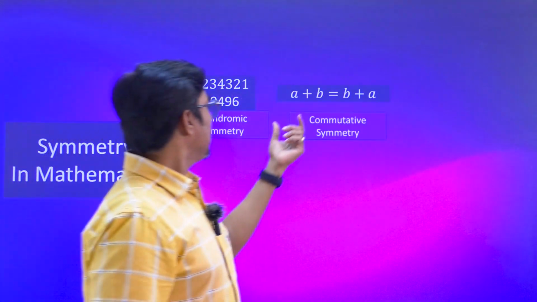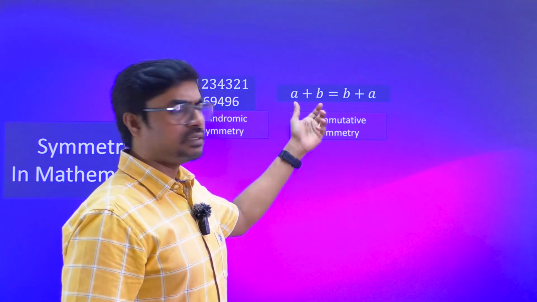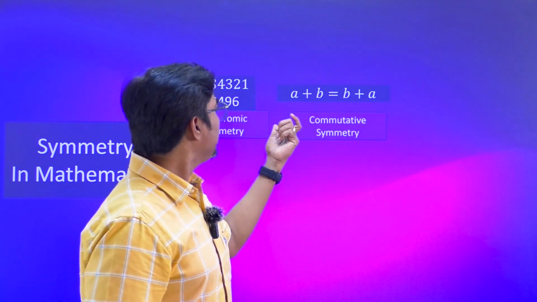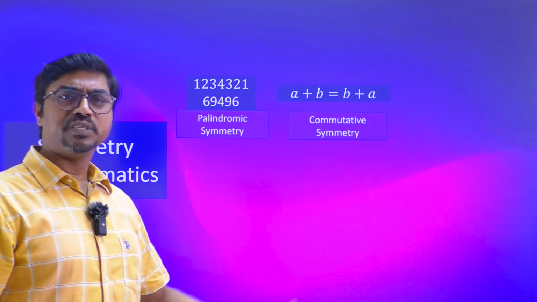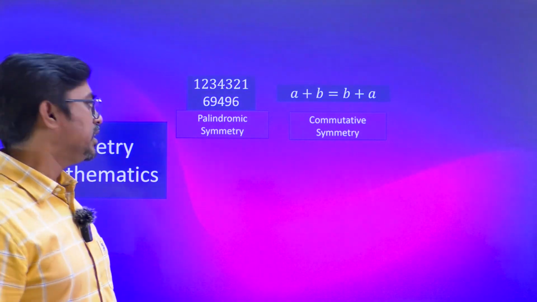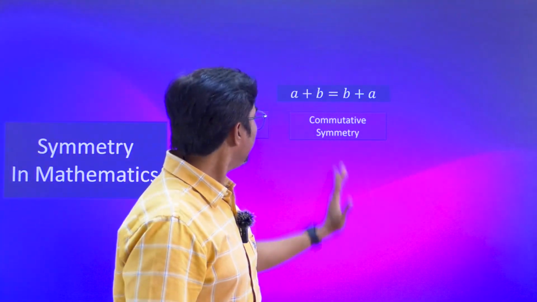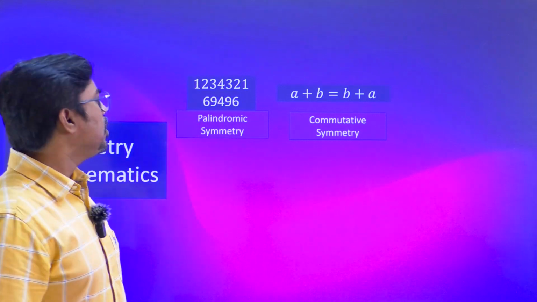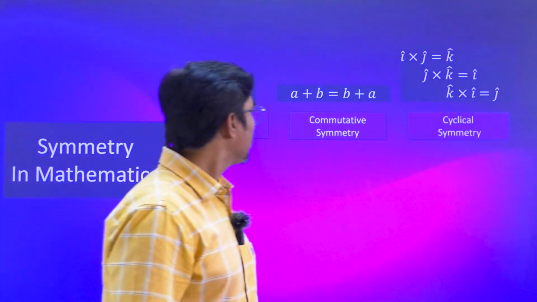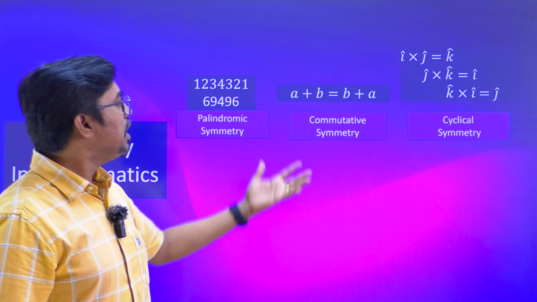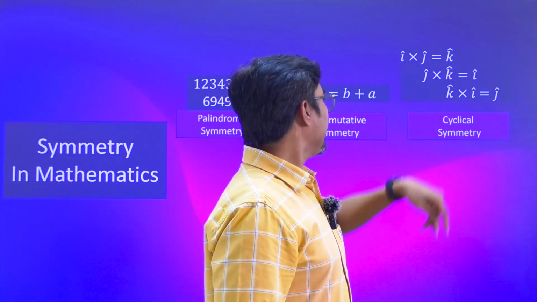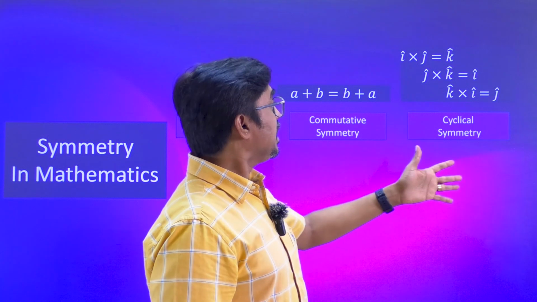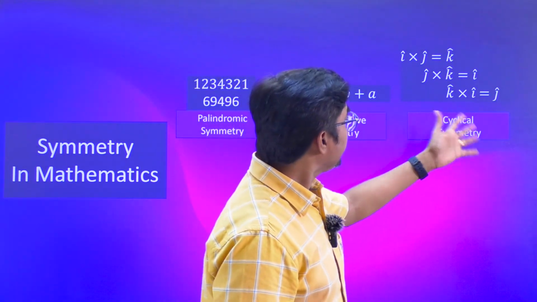And then we have algebraic operations. There is a reflective symmetry: A plus B equals B plus A, A into B equals B into A. Of course, A minus B is not equal to B minus A, so it doesn't work out all the time. But whenever there is a symmetry of this kind, we call it commutative symmetry. And then we have cyclical symmetry. So i cap cross j cap equals k cap, and j cap cross k cap equals i cap, k cap cross i cap equals j cap.